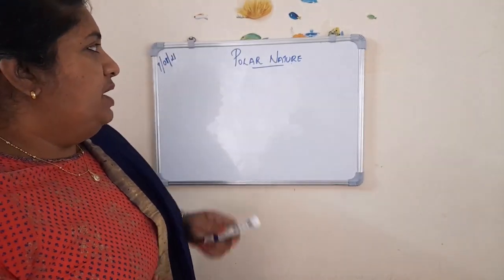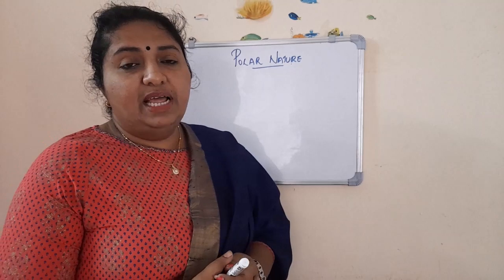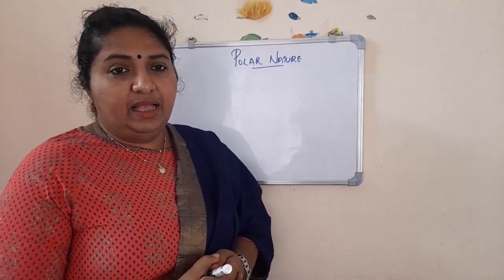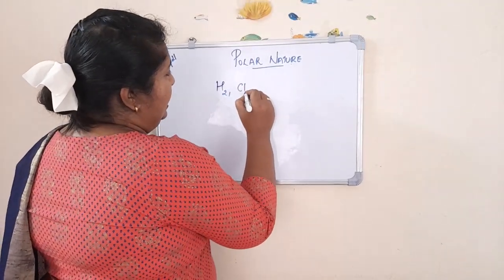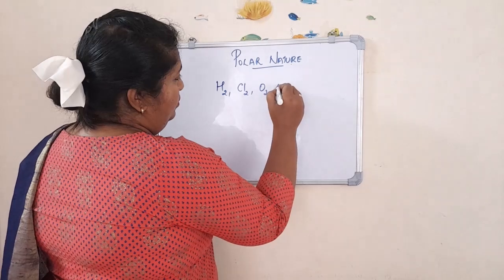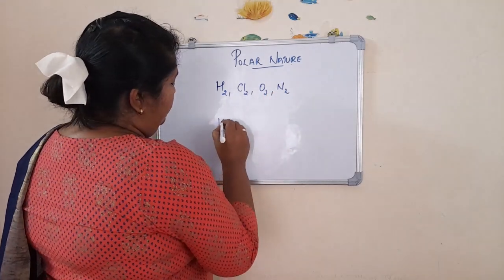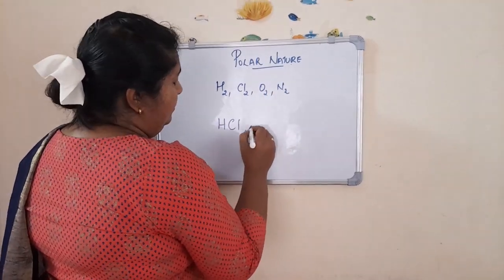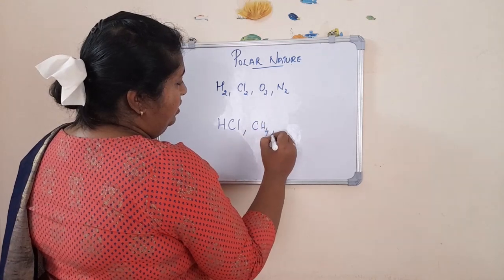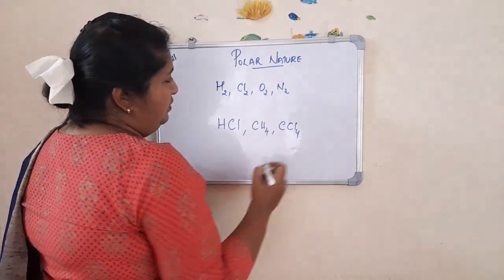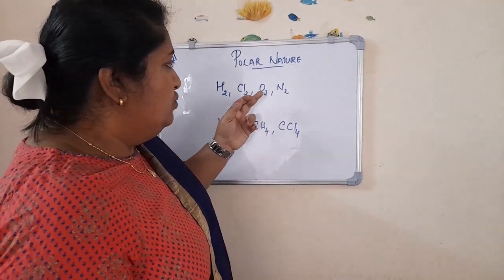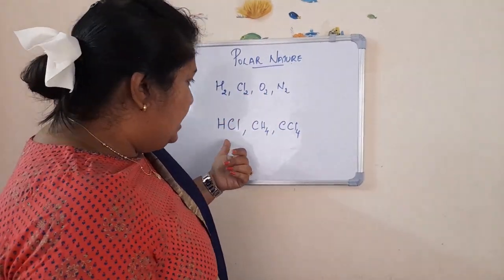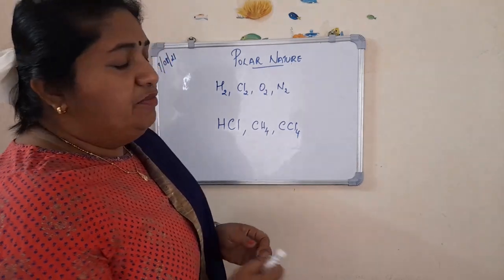So again we are going to study a new concept, that is polar nature. I'm going to write H2, Cl2, O2, N2, then HCl, CH4, CCl4.